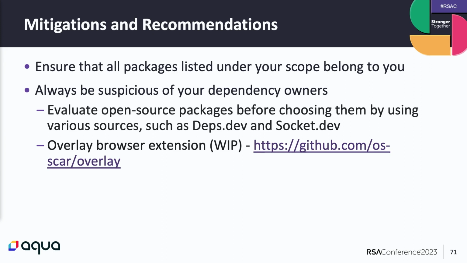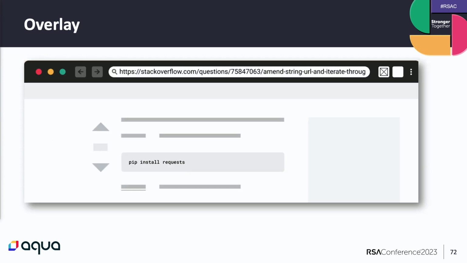There is already a browser extension called Overlay that was developed by an organization called SCAR. This organization tried to think about different solutions and mitigations in the supply chain space. And I would like to show you a demonstration of how it looks. It's still in progress, but this is the idea behind this browser extension.